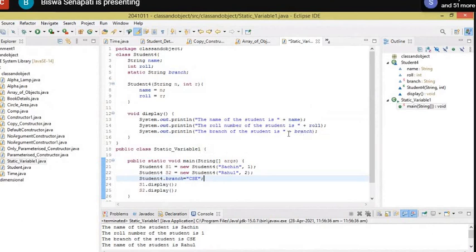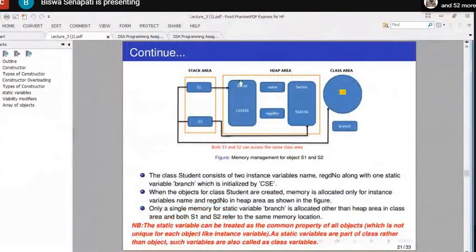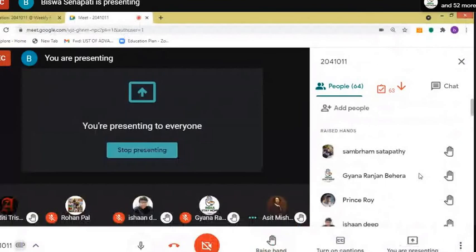Okay. Yes, and all of you remember one important point. The memory for the static variable is not allocated in the heap area. It is allocated in the class area. Just look at this diagram. You can easily understand: for every object, for all instance variables, memory is allocated in the heap area. But this branch is the static variable. The memory is not allocated in the heap area; rather it is allocated in the class area, and all the object references are referencing that area. So a single memory is shared by all objects. Okay. So any doubt? Raise your hand. If no doubt, then we will stop here. Any doubt?